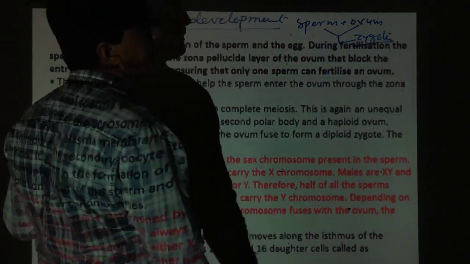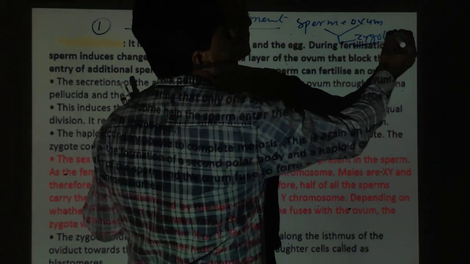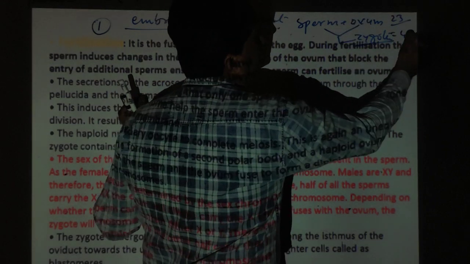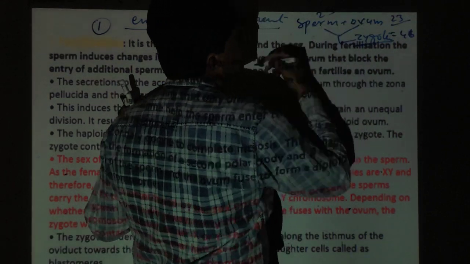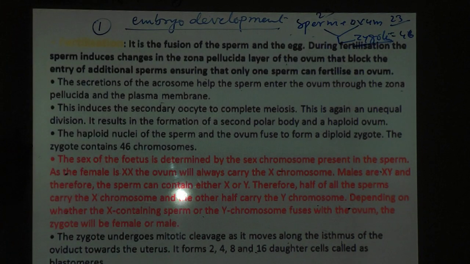Zygote is the primary cell for the embryo and it is diploid. Total number of chromosomes is 46. Ovum has 23 chromosomes and sperm is also 23. Zygote is the primary cell for the embryo development.